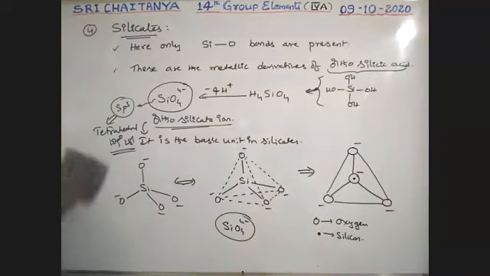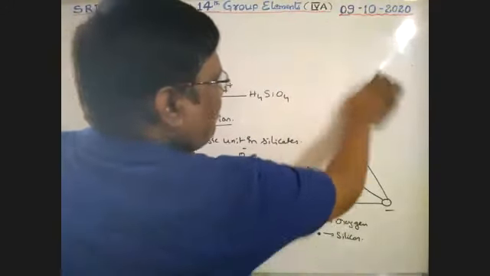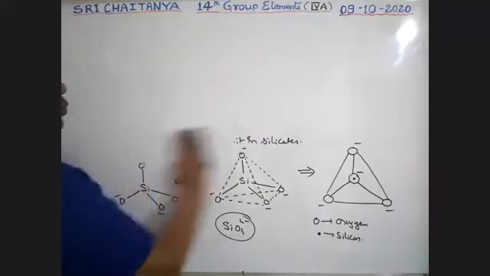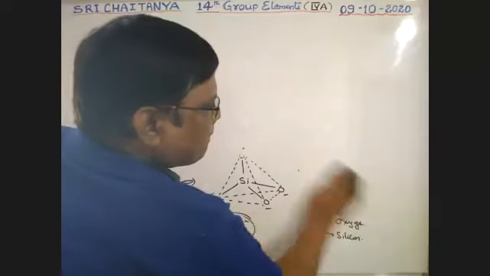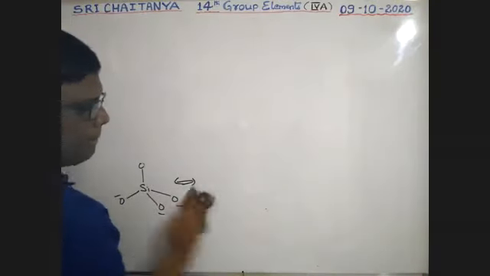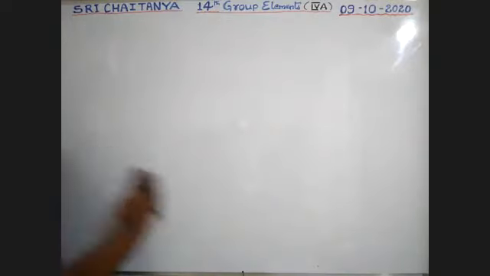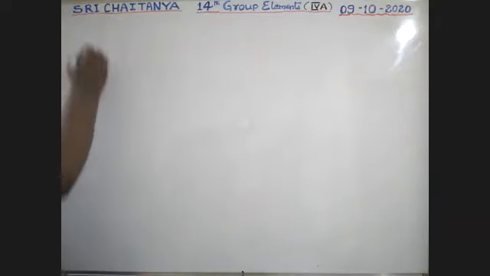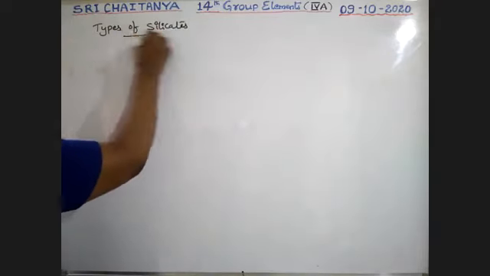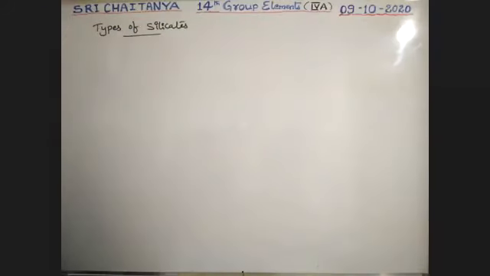Subheading, types of silicates. First one, the first type of silicates is orthosilicates.